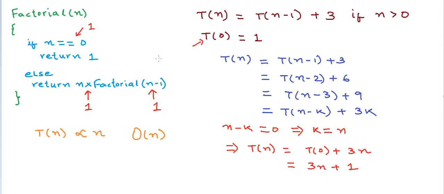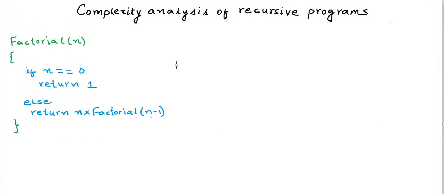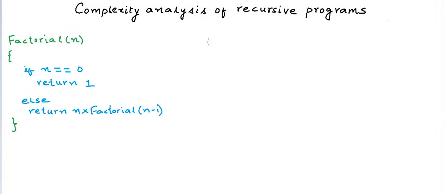Now let us try to analyze space complexity of this program, and I will clear this a bit, and we will again this time go by an example. Let's say we want to calculate factorial of 5, so we make a call to factorial 5, and I will write f5 here, a shortcut for factorial 5. Now f5 goes on to calculate f4 recursively.